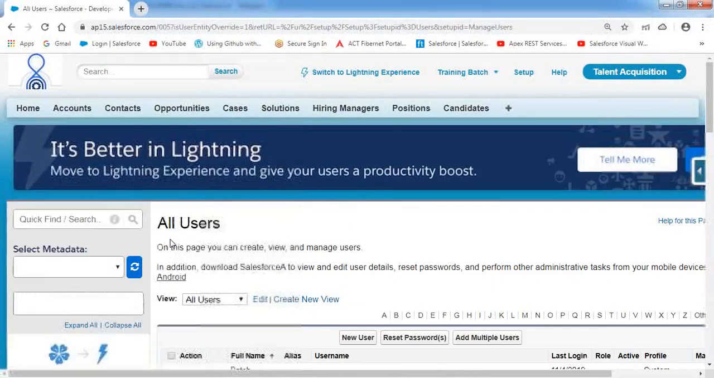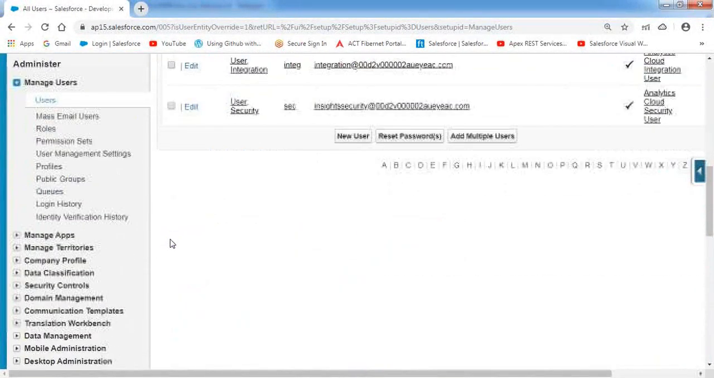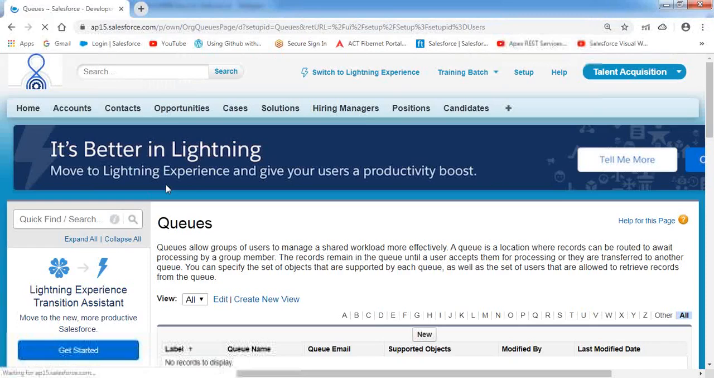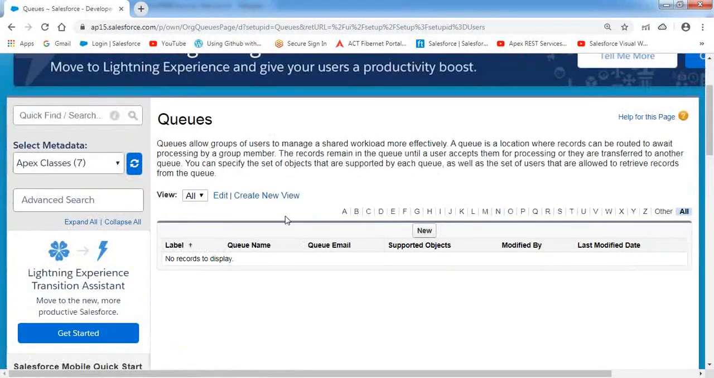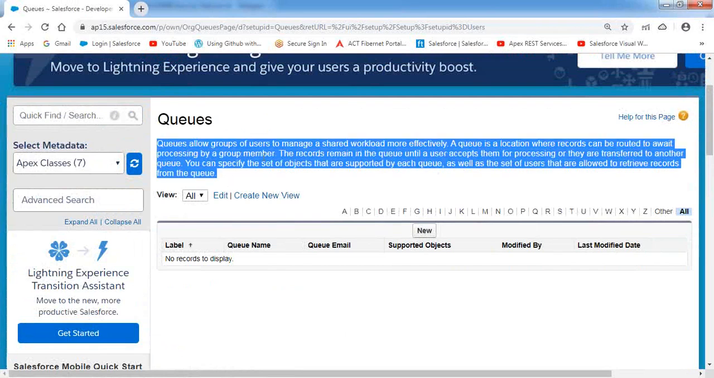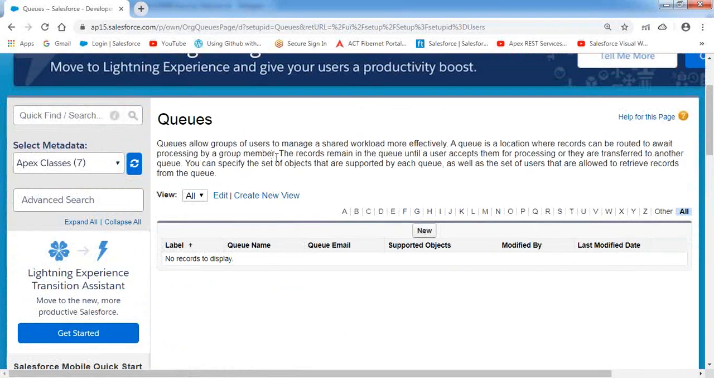So I'm creating a new queue. How to create the queue? You know that. Go to Manage Users, click on Queues. So now it is indicating that information over here. What exactly the queue is and what its use is, the whole information is available to you here. Okay, they're giving some description.